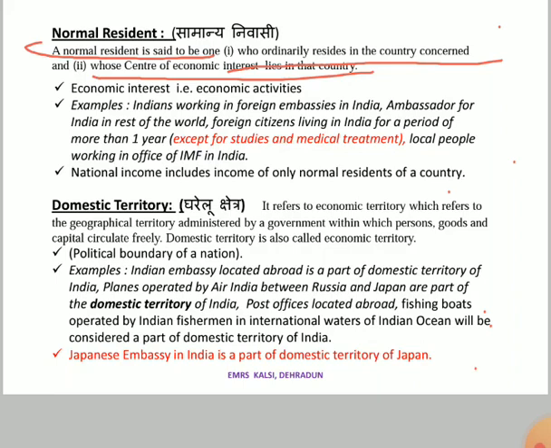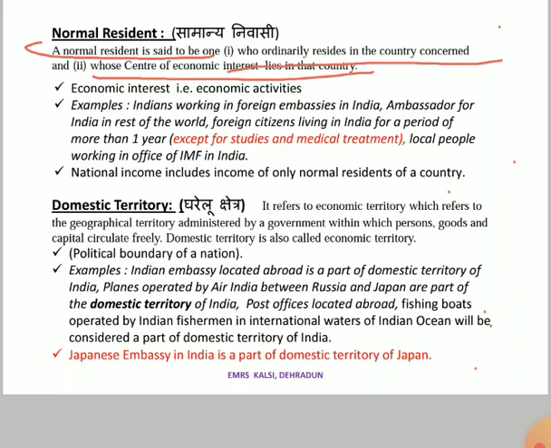So here in domestic territory, we see the political boundary of a nation, meaning which country's name is associated with that property or object, no matter where it is.